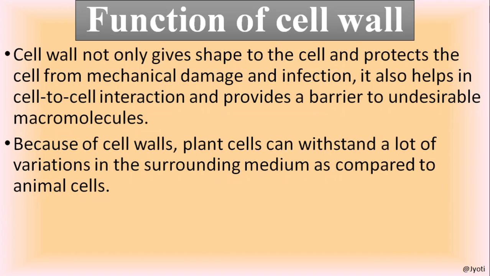The cell wall is dead, it is permeable, and because of cell wall, plant cell can withstand a lot of variations in the surrounding medium as compared to the animals. So we have seen that the plant can survive in harsh conditions even. That is possible due to the nature of the cell wall.